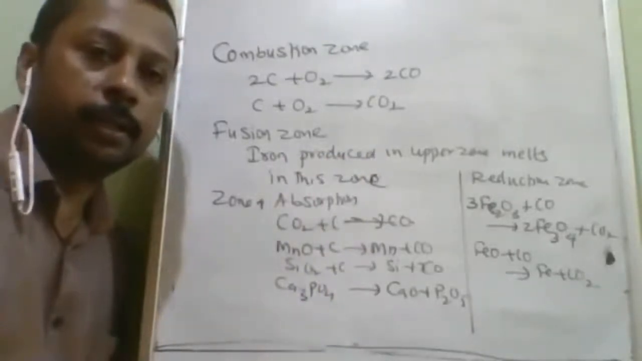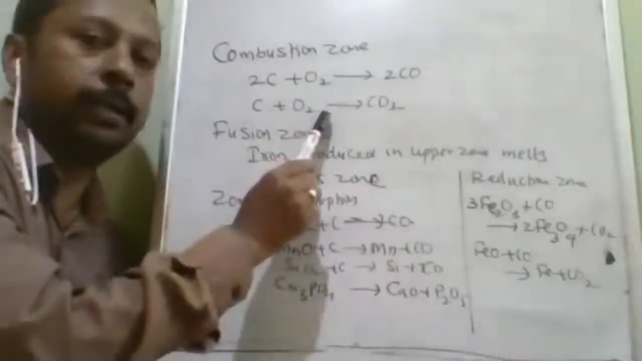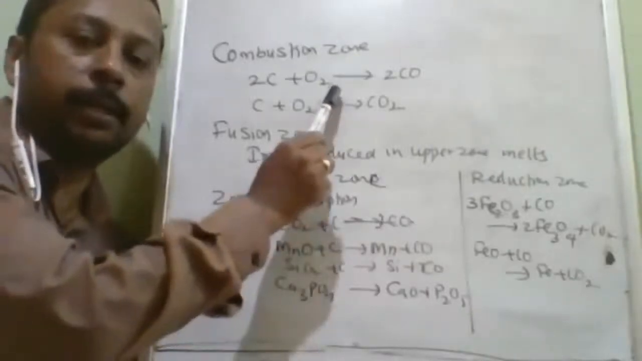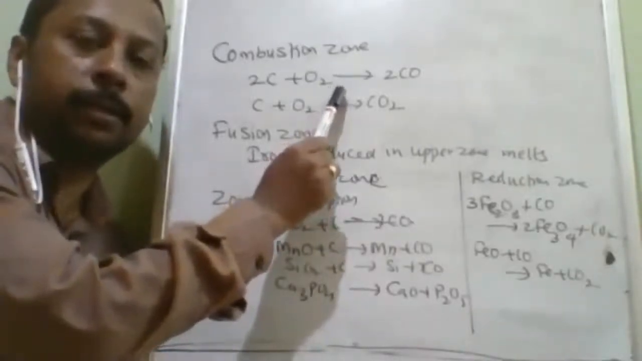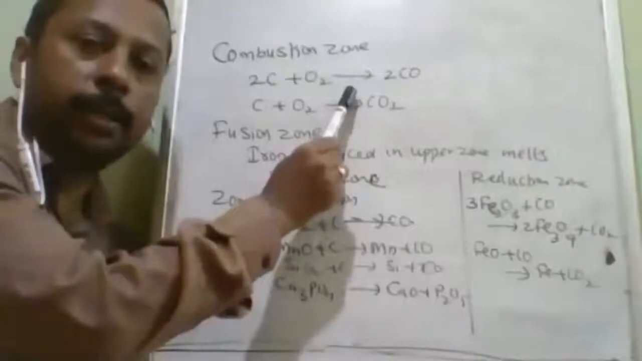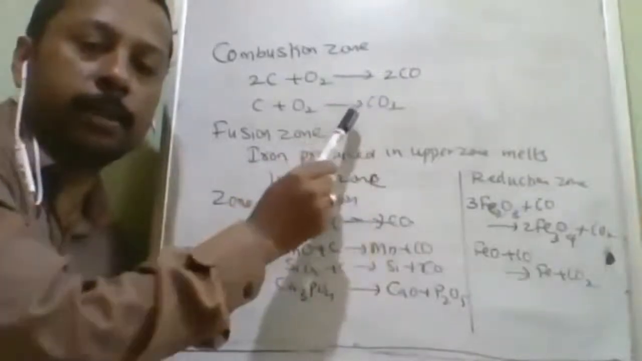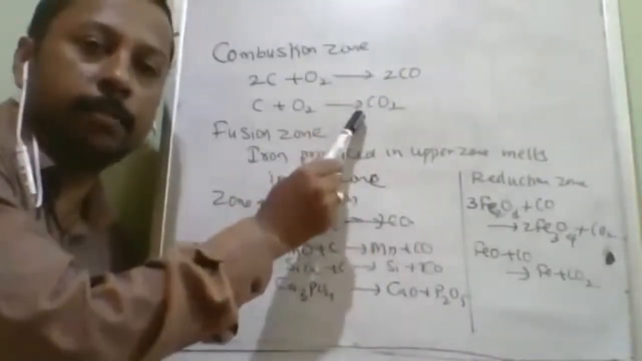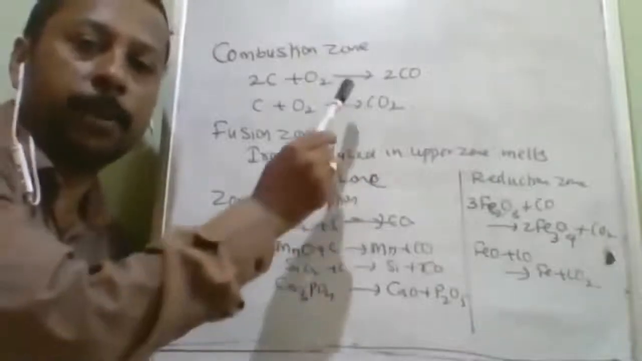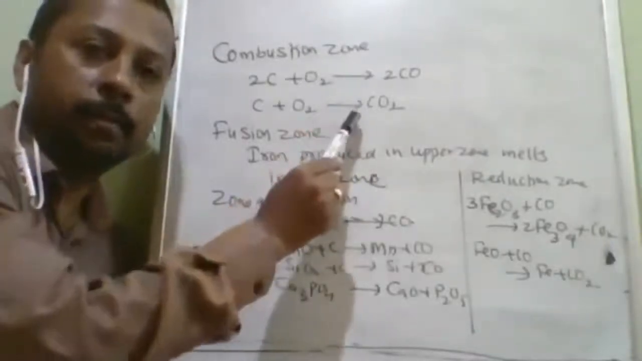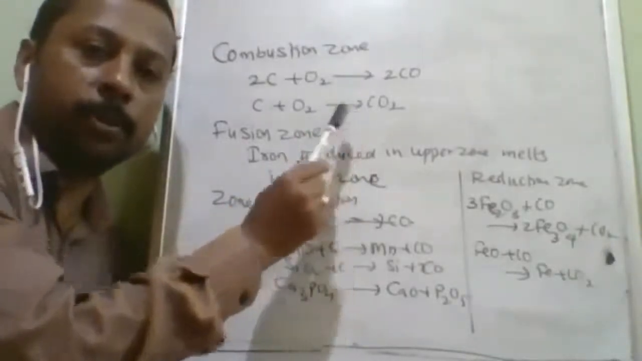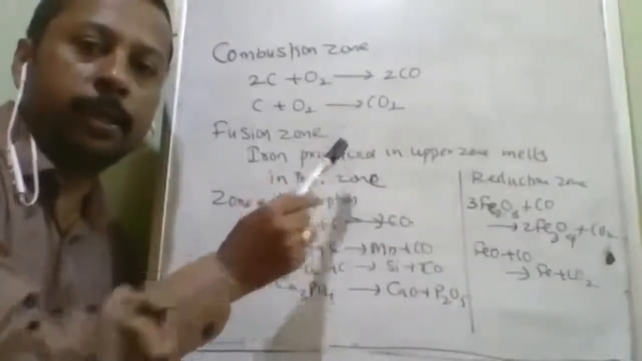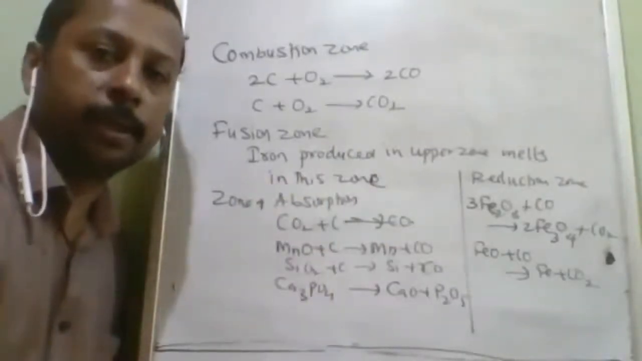When you see the heat side, the heat liberated in this will be greater than the heat liberated in this. Is it understood? Because of the partial combustion, less heat; because of the complete combustion, more heat. Okay, so that heat is used to maintain the high temperature.